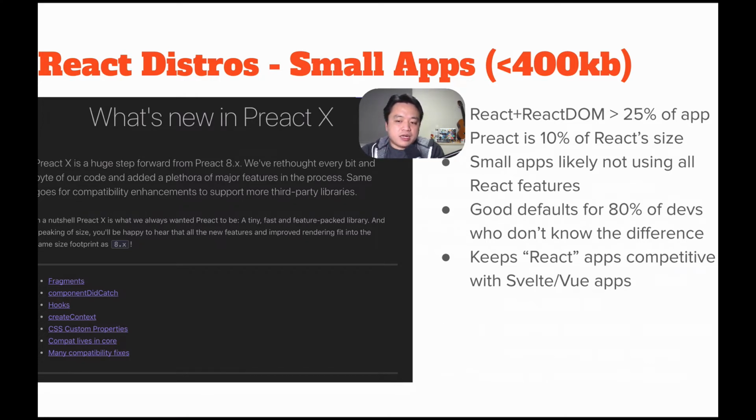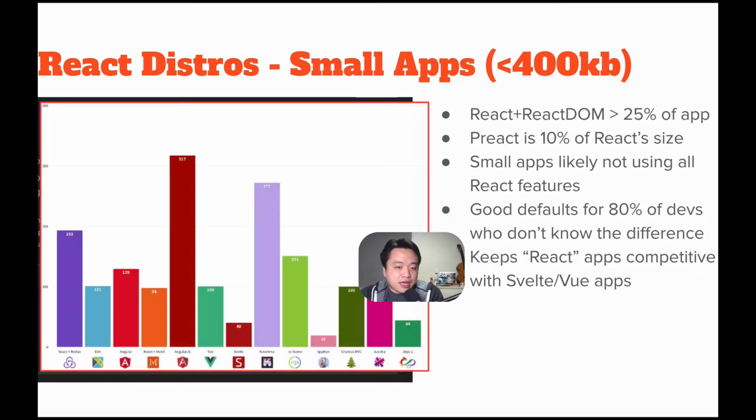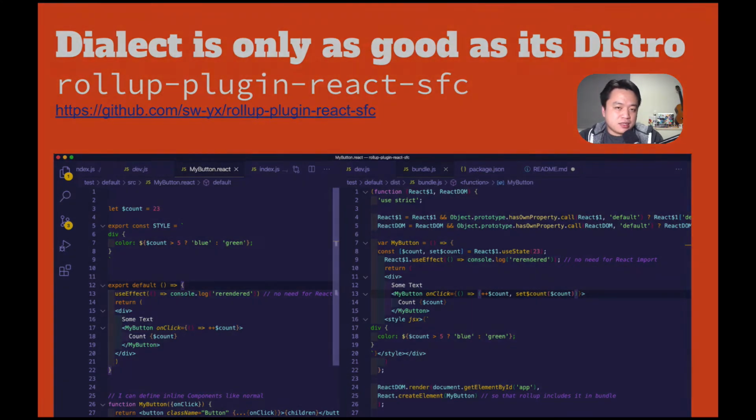The difference between 120 kilobytes for React and 10 kilobytes for Preact is huge for the majority of sites. We need to be mindful that the vast majority adopting React don't know the difference and never use React for features that Preact doesn't have. This will help keep React the language in the game compared to Vue and Svelte for small apps. Speaking of which, the React single file component idea probably also needs a distro, so I went ahead and made an MVP. So let's take a look.